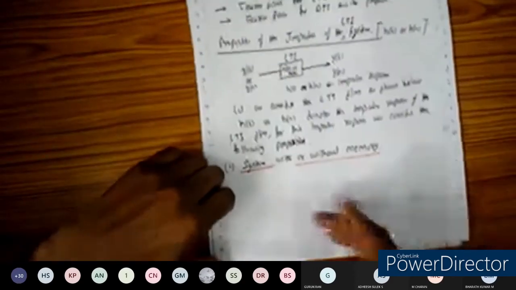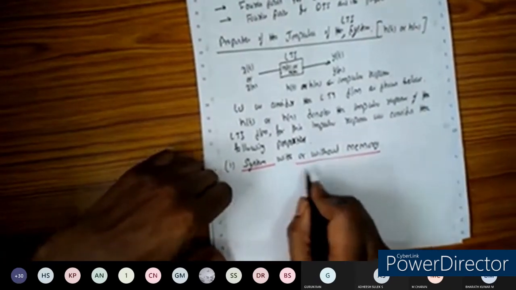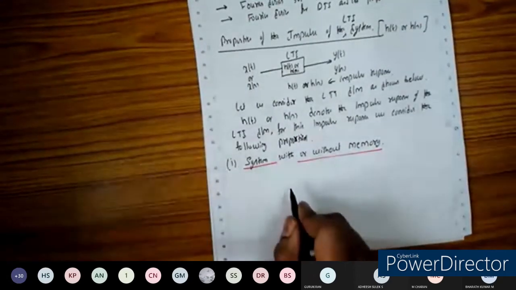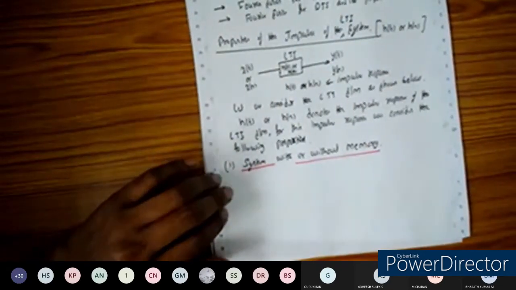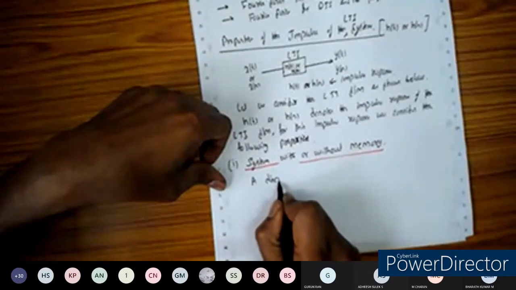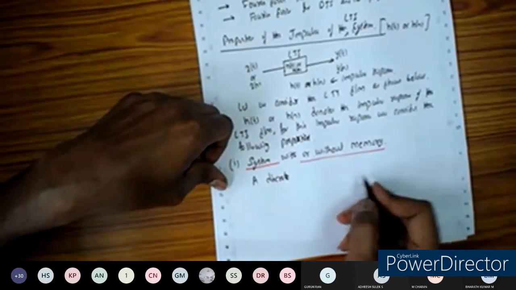The impulse response of a system is said to be memoryless if it takes a certain form. I'm going to consider the discrete time system, and similarly extend the property to the continuous time system.